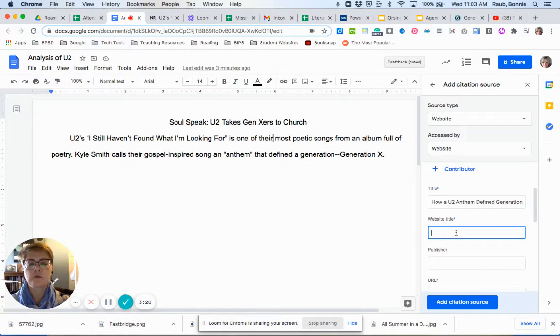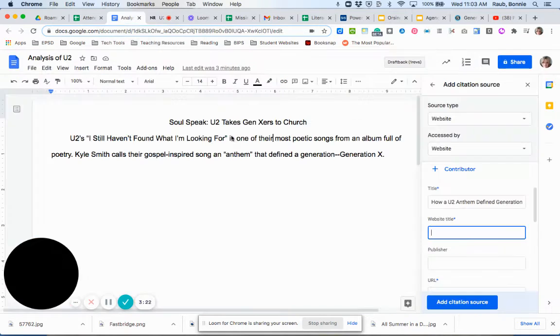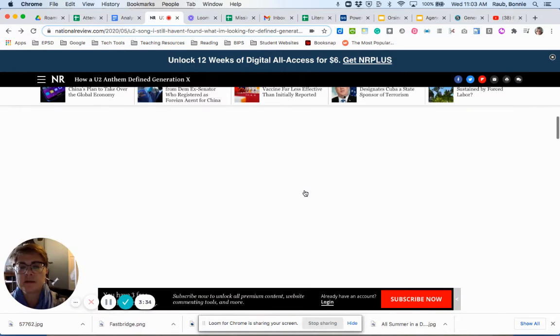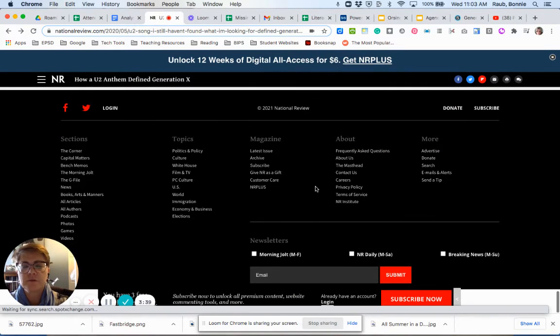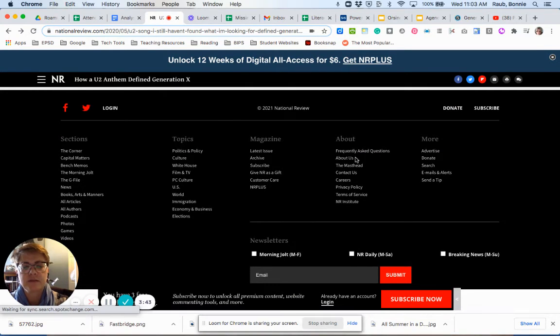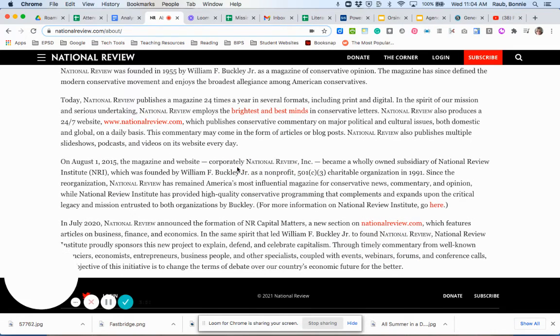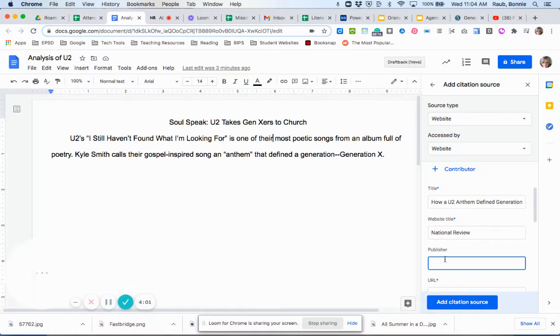It also asks for the website title. So if I go to the website, I see here at the top, the title of the website is National Review. Now, finding the publisher is sometimes a little tricky. So what I'm going to need to do is scroll down to the bottom of the article. And down here, and this is true for a lot of websites, there's an About section, and it says About Us. I'm going to click on that. And when I read this page a few minutes ago, I discovered that the National Review is published by National Review, Inc.